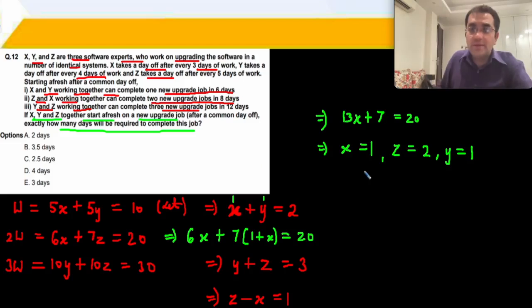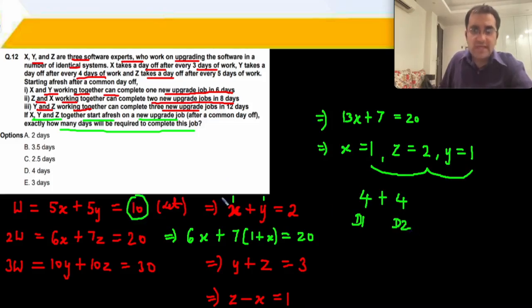When they are working together, they are doing 1 plus 2 plus 1, 4 units per day. Day 1, 4 units done. Day 2, 4 units done. Total work to be done is 10 units. That means on the third day only 2 units need to be done, so only half of day 3. Day 1 4 units, day 2 4 units, and day 3 only 2 units, because the total becomes 10 units. So only half of day 3. So 1 plus 1 plus half, 2.5 days is the right answer for question number 12.